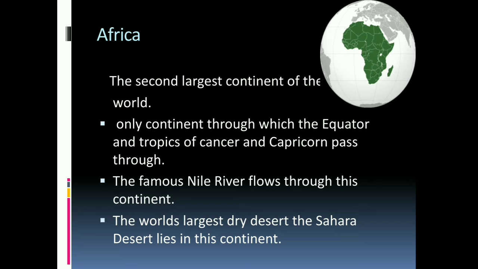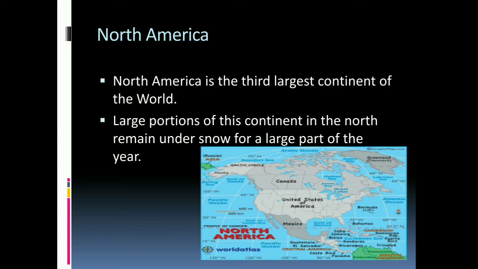So now let's come to the next continent, North America. North America is the third largest continent of the world. It is surrounded by the Pacific Ocean in the west, the Arctic Ocean in the north, and the Atlantic Ocean in the east.